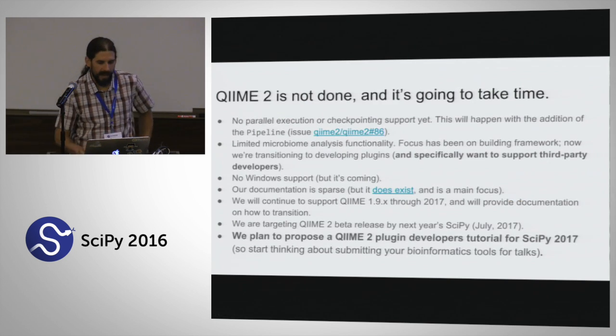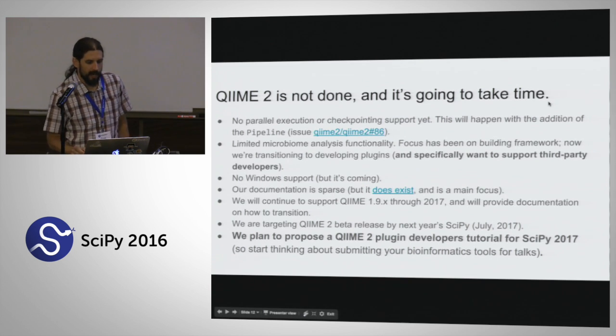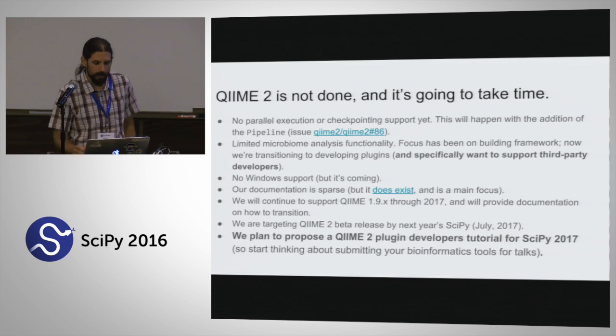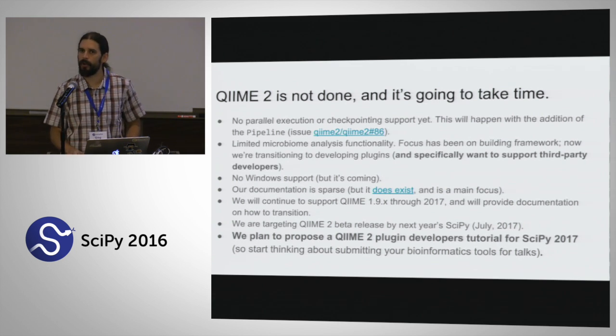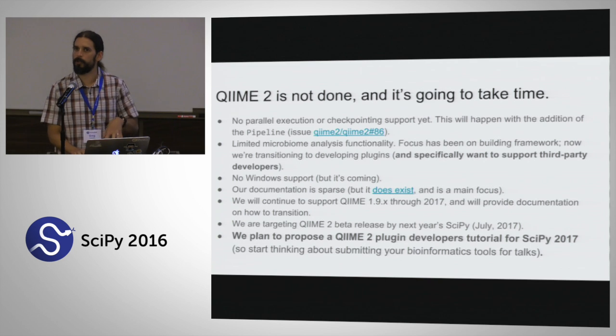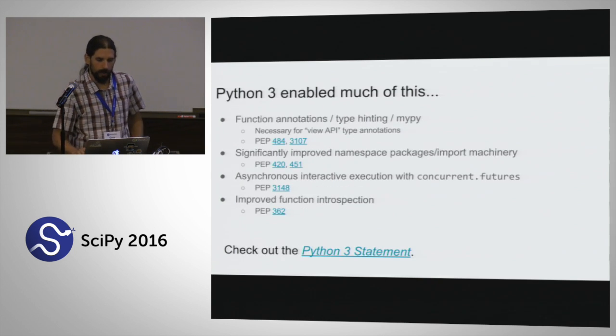And so where are we now? QIIME 2 is far from done. Like I mentioned, we just had our alpha release, and we've got a lot of stuff that we're planning to work on in the near future. We're hoping that this time next year, we'll be ready to do a tutorial for folks who want to develop QIIME 2 plugins. And so we're thinking that we're probably going to propose a SciPy 2017 plugin developers tutorial.